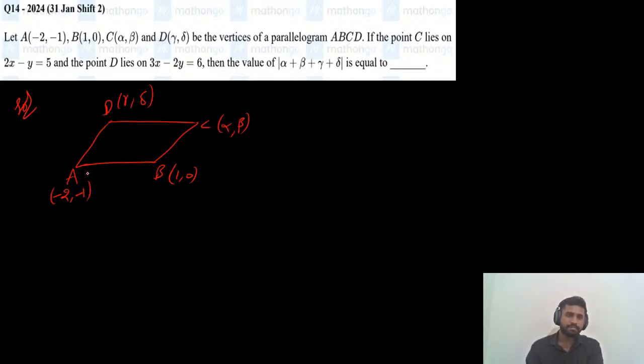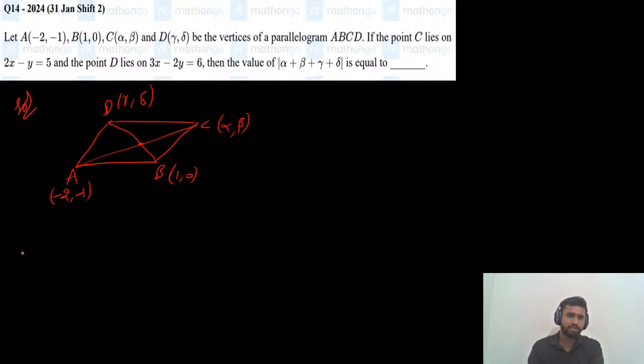Okay, in a parallelogram, we know that diagonals bisect each other. So since diagonals bisect each other, the midpoints of the diagonals will be equal. Midpoint of diagonal AC will be equal to midpoint of diagonal BD.